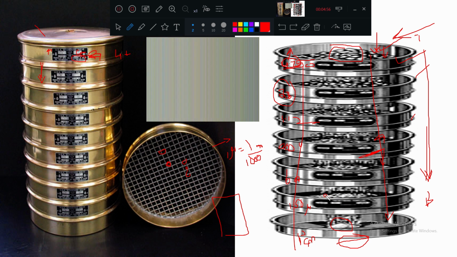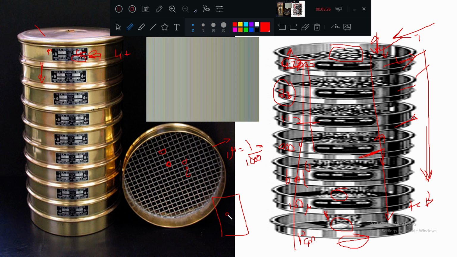A little bit bigger will not pass through and will be retained here. Still some more bigger will pass through here and be retained here, and the same procedure will continue such that you get the biggest particles here and the smallest particles here. In the process, you are separating the aggregates into different sizes.